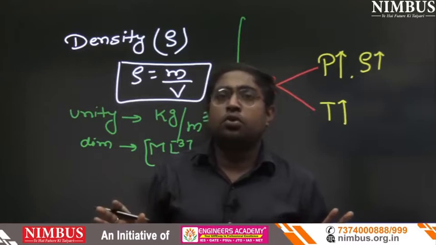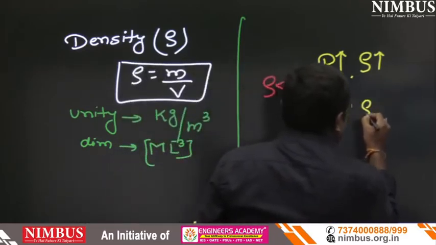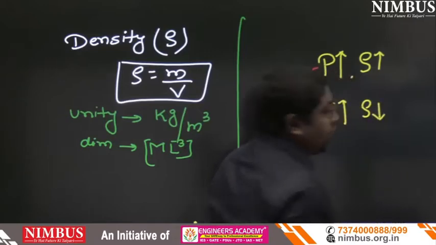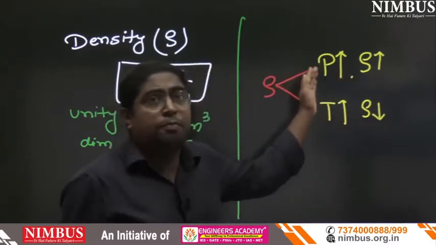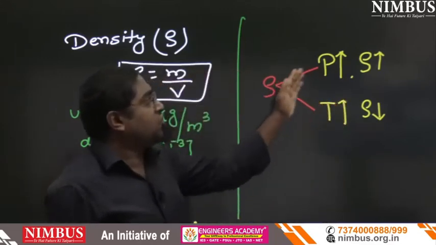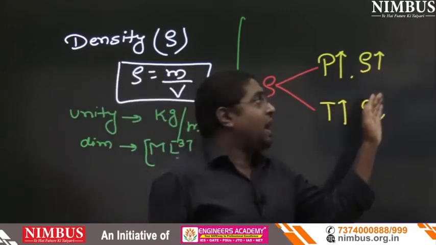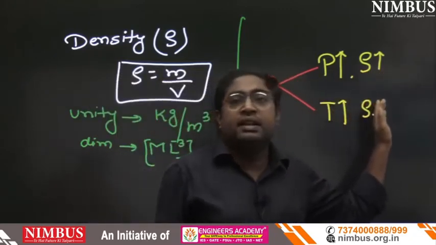Simply, you should know that if we increase the temperature, density will decrease. So unfortunately, density is a function of pressure and temperature. With increase in pressure, density increases, and with increase in temperature, density decreases.